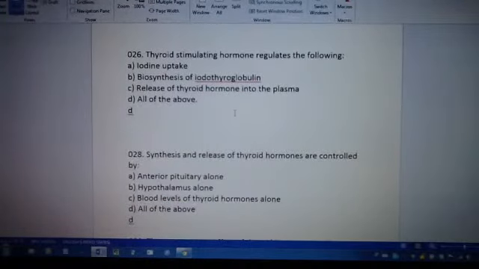Next one. Thyroid stimulating hormone regulates the following. A, iodine uptake, B, biosynthesis of iodothyroglobulin, C, release of thyroid hormone into the plasma, D, all of the above. And the answer is D, all of the above. It does all of these things. TSH is in the anterior pituitary gland.